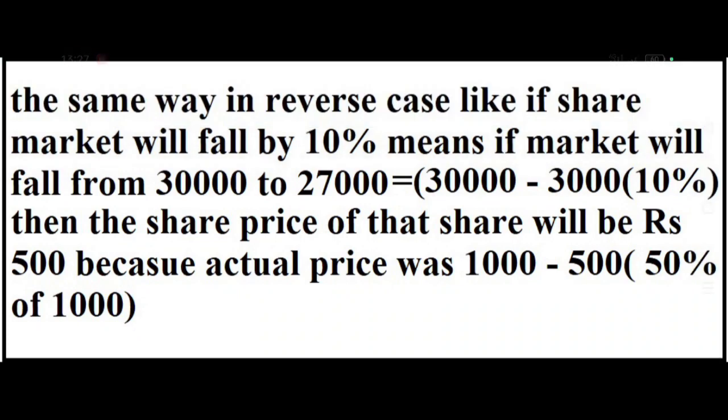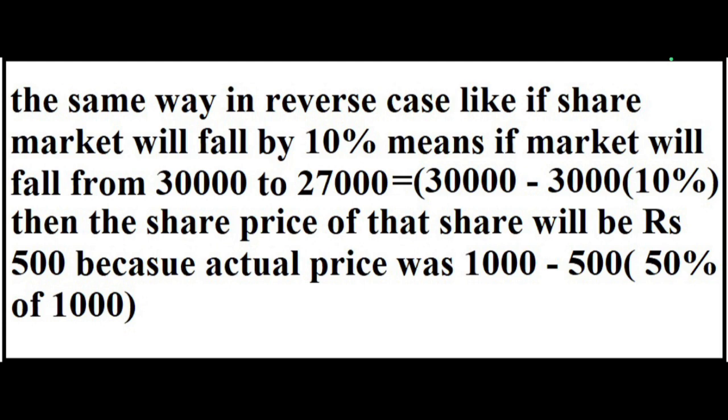Now in the same way, in the reverse case, if the share market falls by 10%, the market will fall from 30,000 to 27,000. How 27,000? 30,000 was in the past, and 3,000 means 10% has fallen, so it becomes 27,000. Then the share price of that particular share will be 500 rupees. How will it be 500 rupees? Because in the past the share price was 1,000, and 50% of that is 500 rupees, it has fallen, so the share price becomes 500 now.